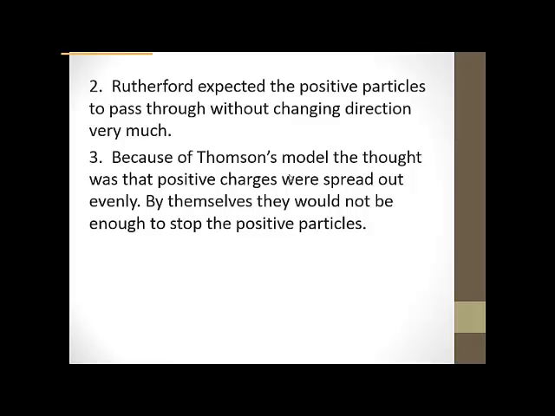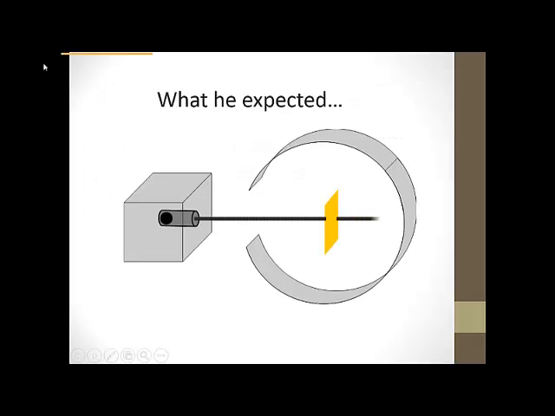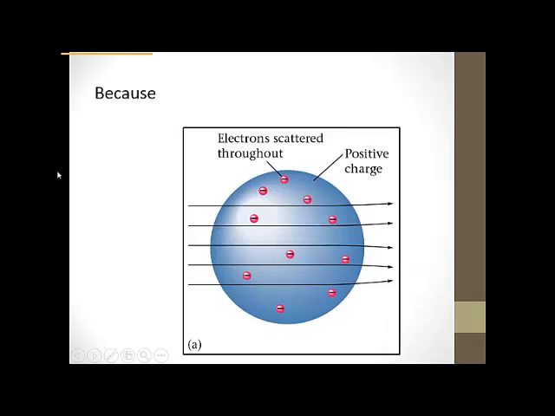When positive and positive hit each other, they don't like each other, they repel each other. But since Thomson's positive particles were evenly distributed, Rutherford didn't believe those positive particles would stop the alpha particles that he was shooting. So this is what he expected to happen. He expected the beam to pass straight through.